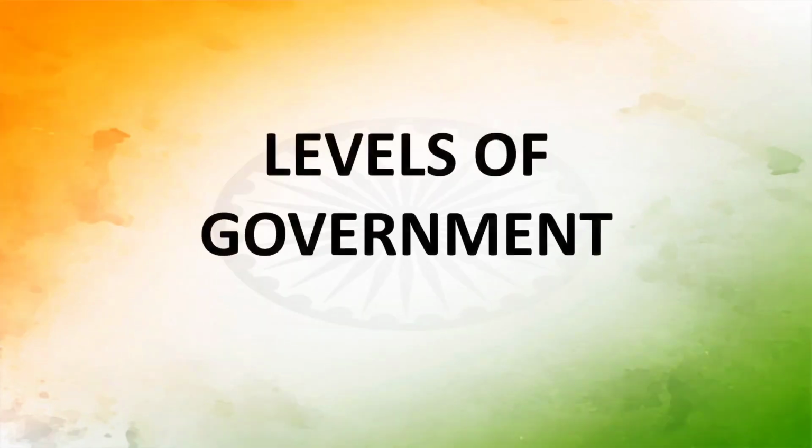Now let us see levels of the government. There are obviously different levels of the government on which the government works. Likewise, in our school also we have different levels, right? There are students first, which we can say are the common people of the country. Then there are teachers, so we can compare teachers to the ministers of the state government. Okay, and then there is the principal and doctor sir, doctor madam of our school, which we can compare to the central government or the top level of the government, right? Which has control over everything, right?